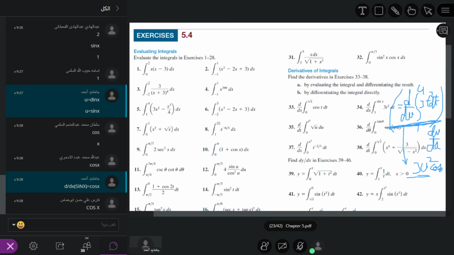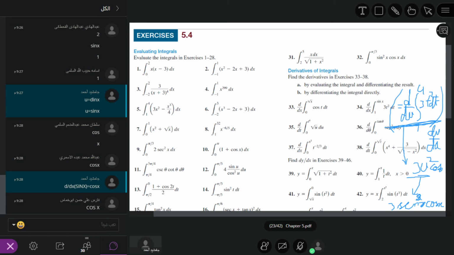So what is u? U is equal to sin x. So what will be the answer? The final answer will become the following: 3 sin square x cosine x.